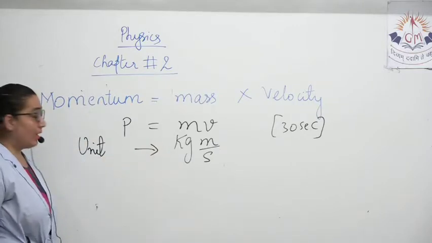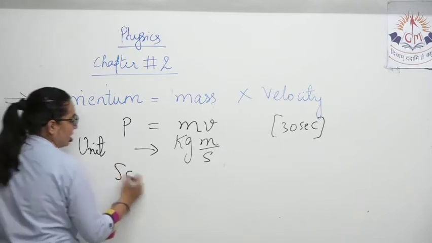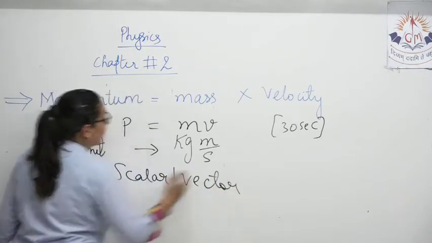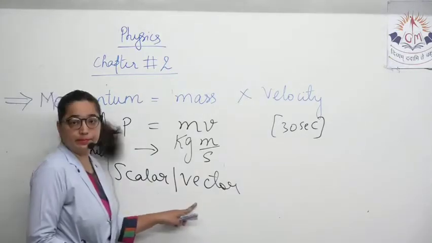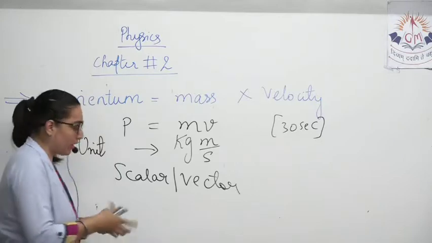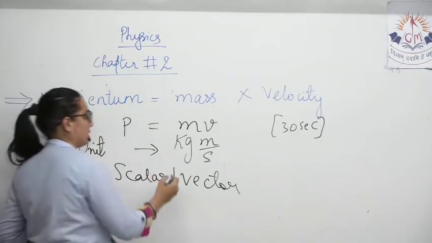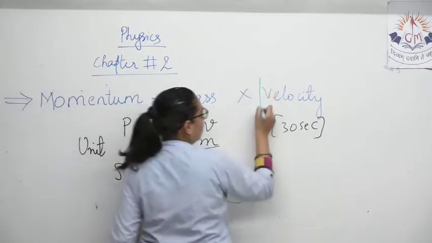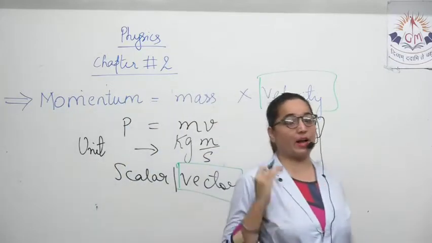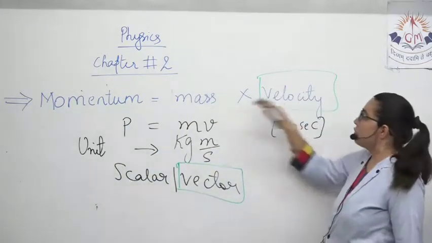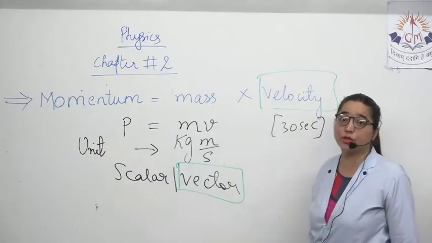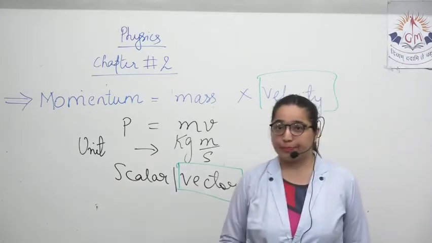And now tell me, which type of quantity will it be? Scalar or vector? Quick. It is a vector quantity. Why is it a vector quantity? Because velocity is a vector quantity. Mass is scalar, but scalar multiplied by vector, the answer will be a vector. So, mass into velocity. Because velocity is a vector quantity, momentum is going to be a vector quantity.